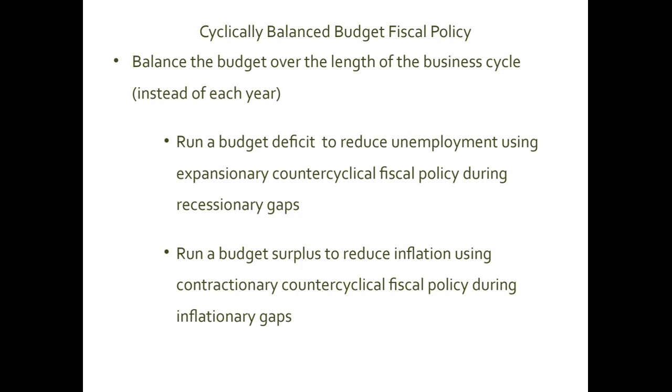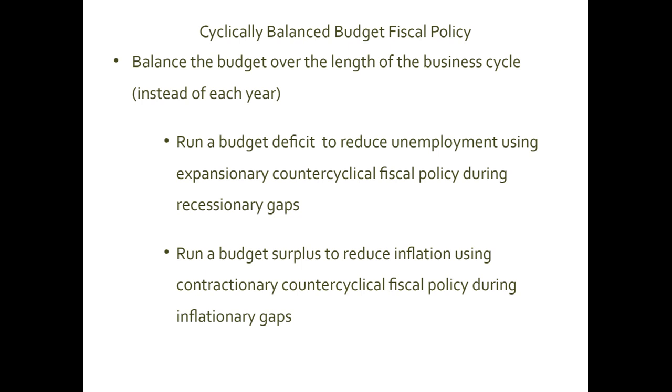So suppose you are in a recessionary gap situation, don't try to fix or balance the budget. Just solve the problem of unemployment. And of course, when you use the counter-cyclical fiscal policy, yes, you can solve the problem of unemployment, but the federal government will run a deficit. That's fine. You are okay with deficit during the recession.